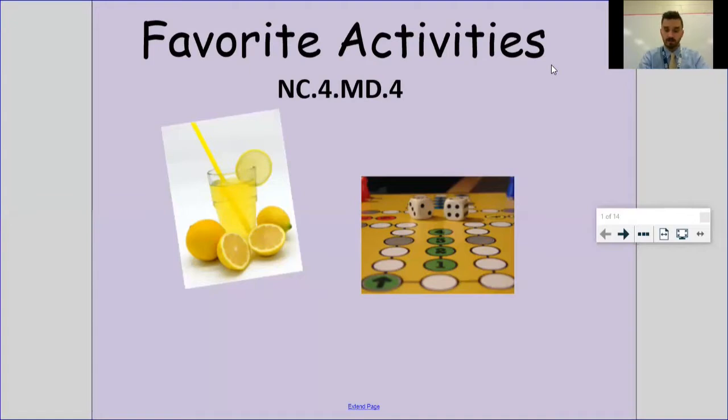So yesterday we talked a little bit about data, which we're going to keep focusing on, but we focused specifically on whether data was numerical or categorical. Just to recap, anything that you can measure, like height or weight or time, anything that's going to be answered with a number, that's numerical data. And anything you can answer with words, favorite sport, favorite color, any of those things, that's categorical data.